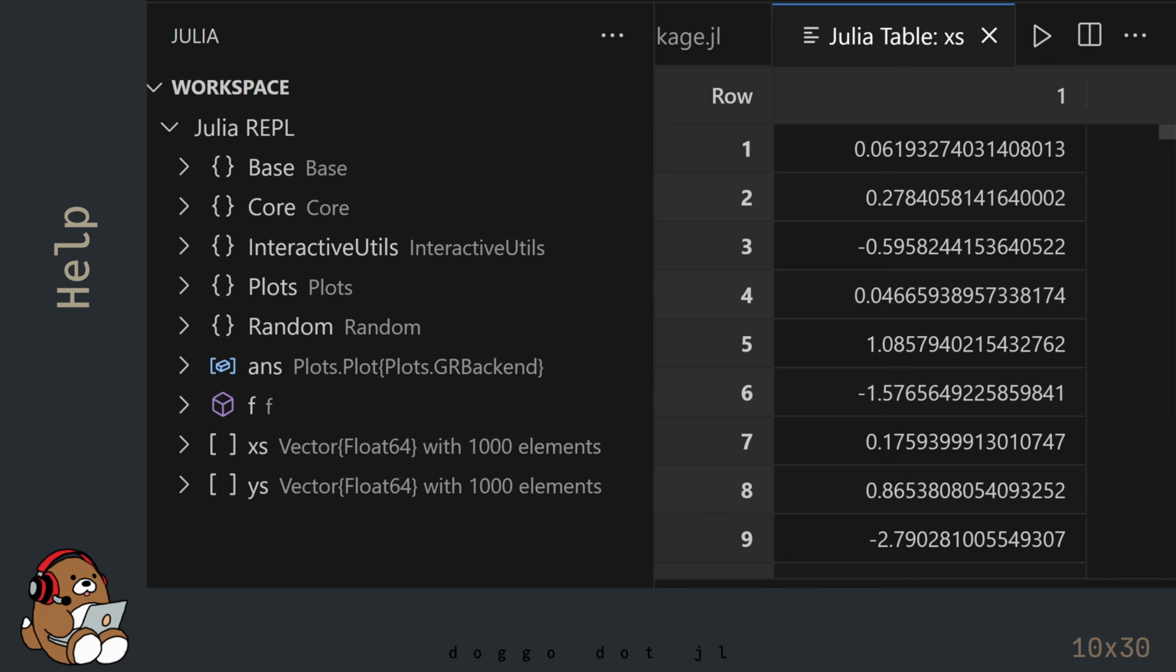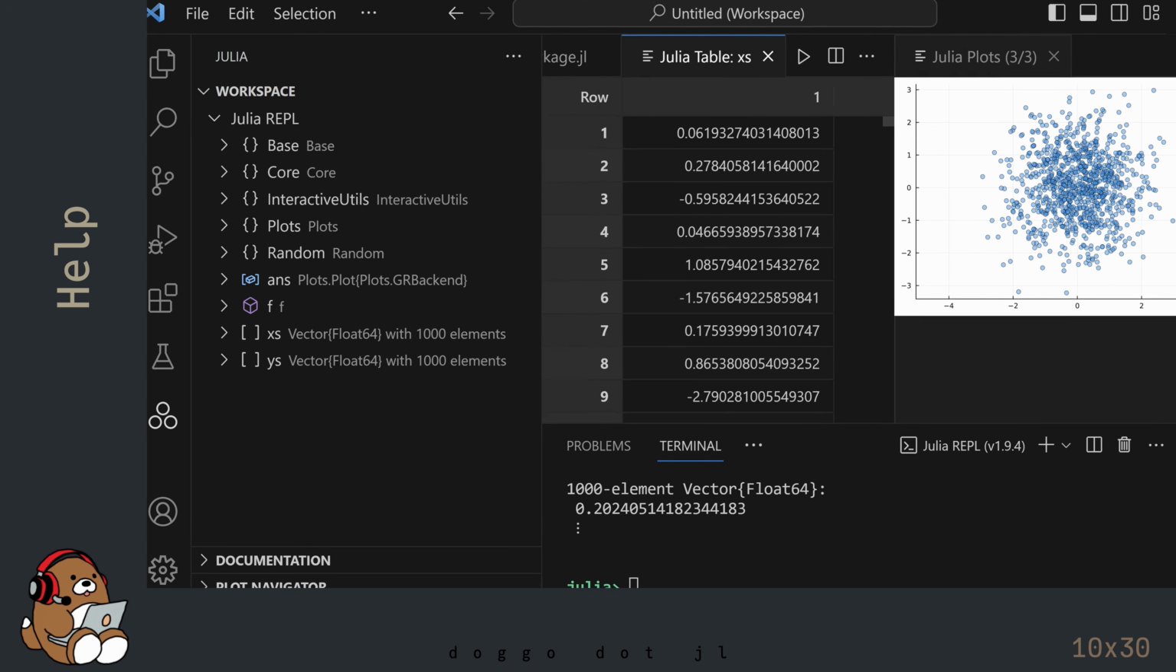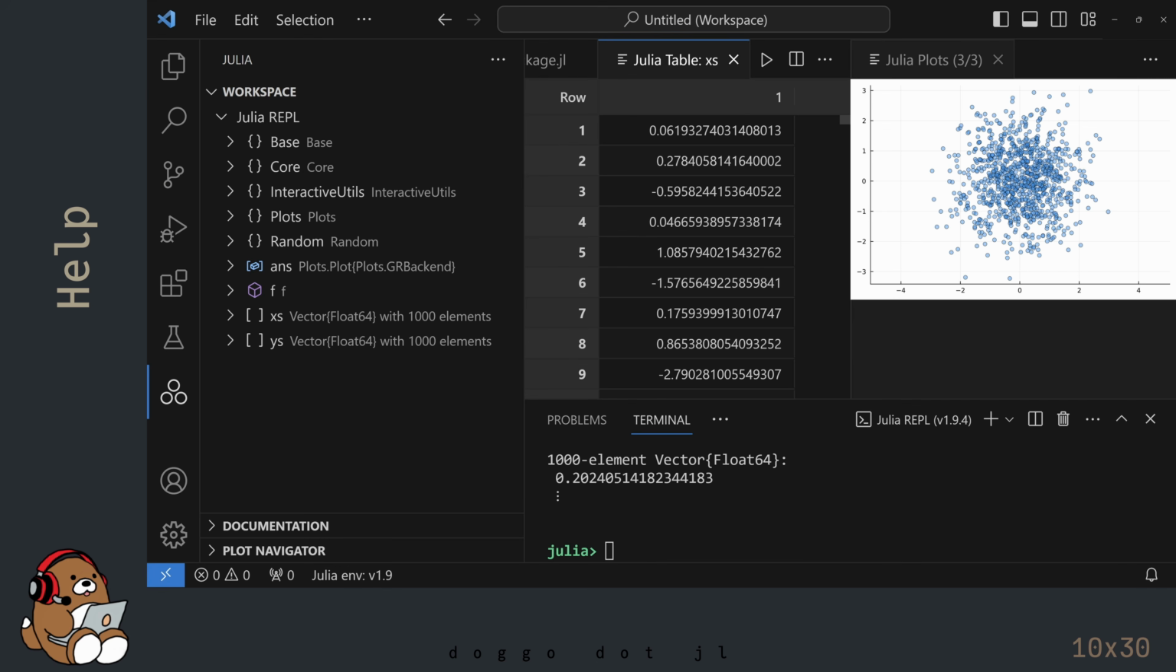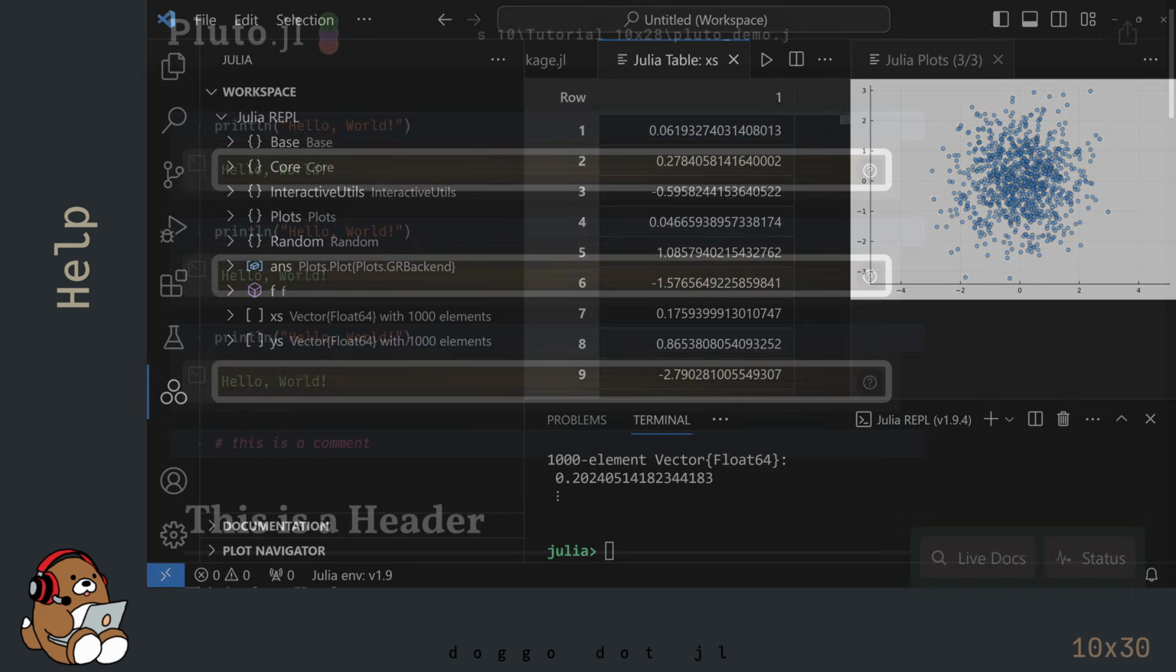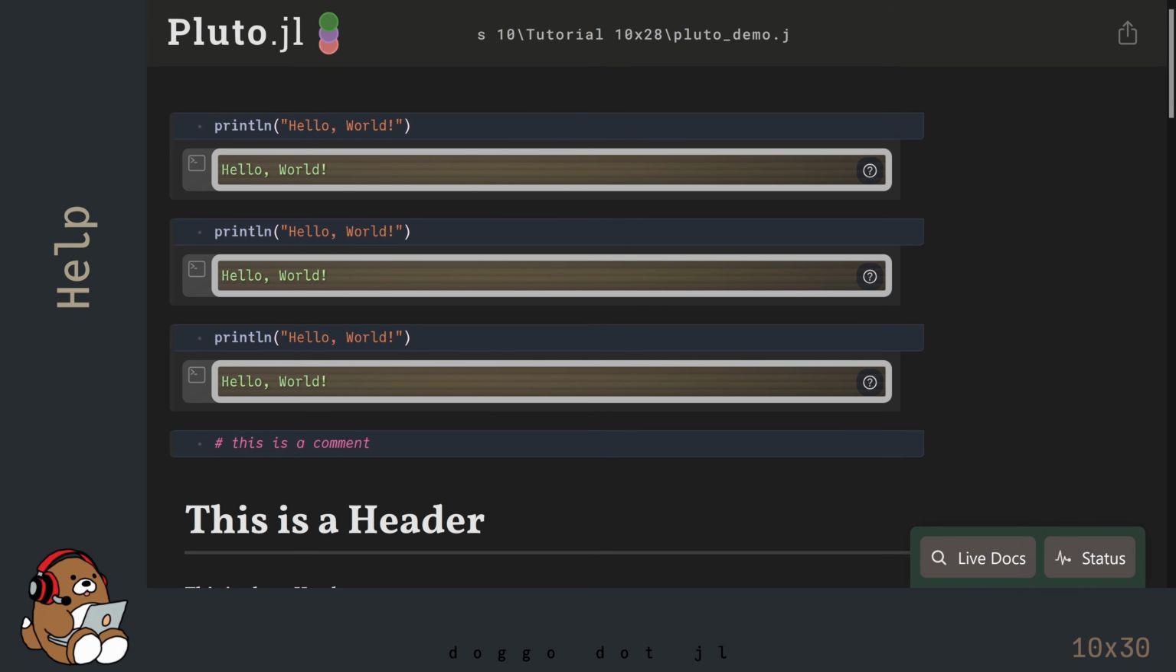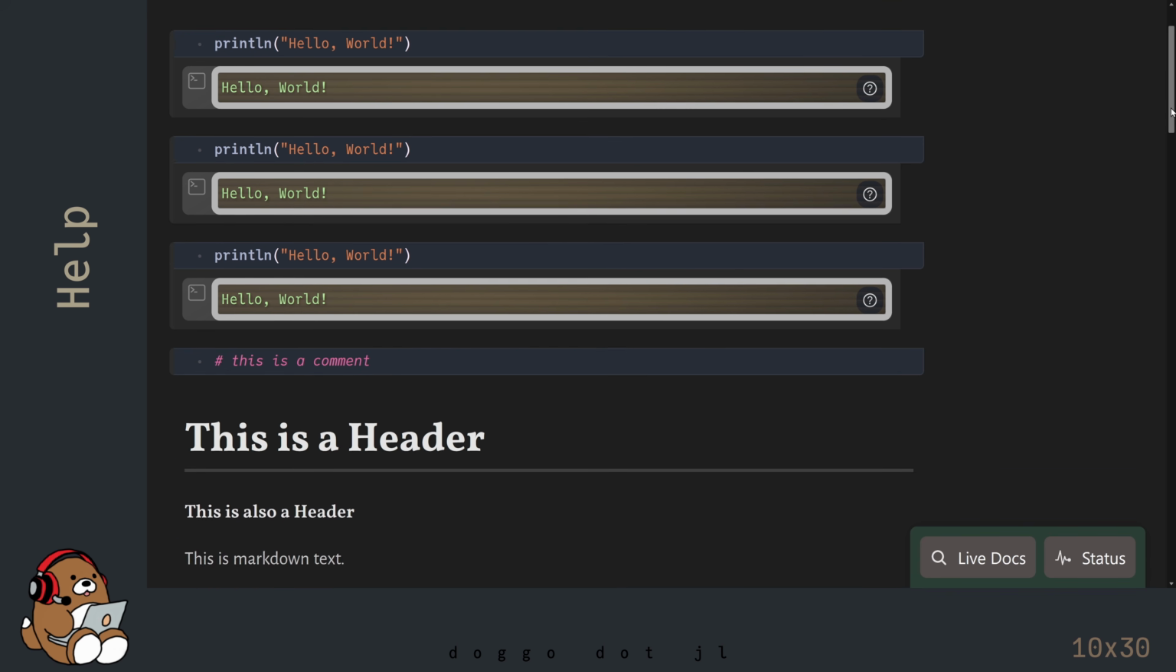These are all non-destructive sorts, so you don't need to worry about messing up your data. So those are some of the helpful tools available to you in VS Code. Pluto also contains a helpful tool. For this section, I'm using the notebook from the chapter on Pluto.